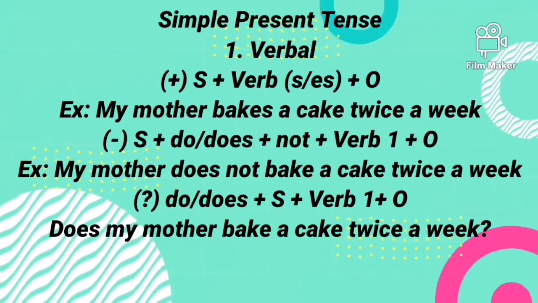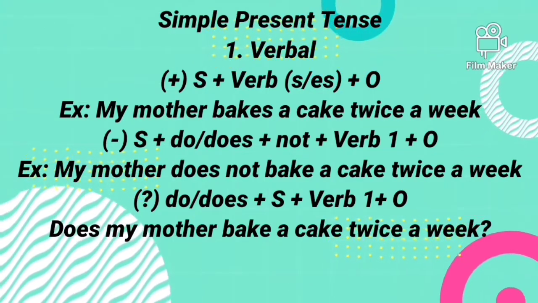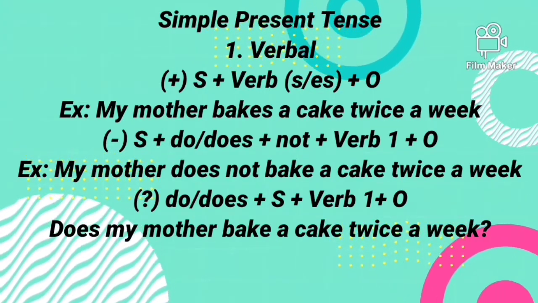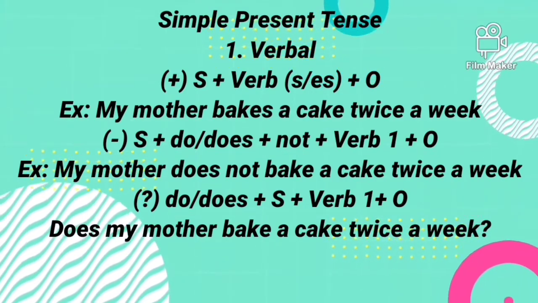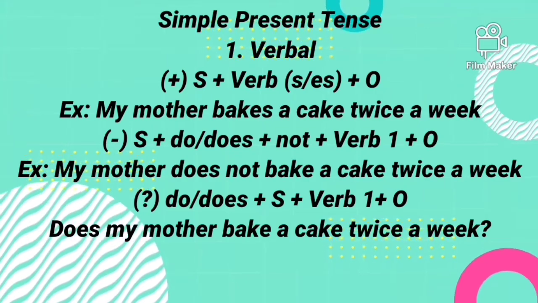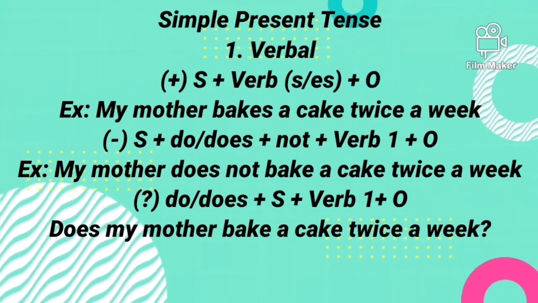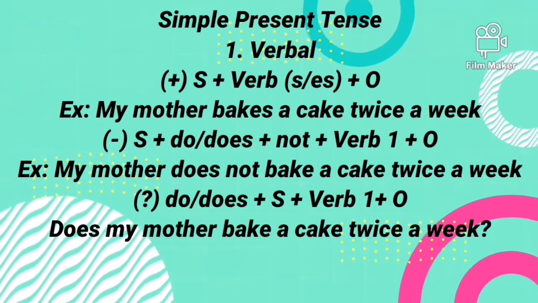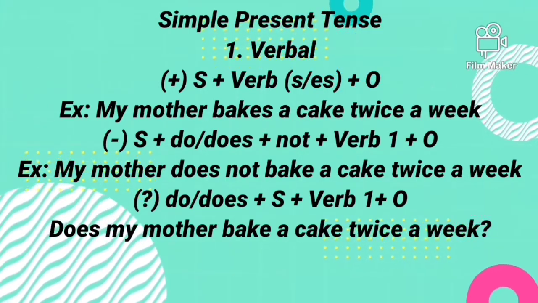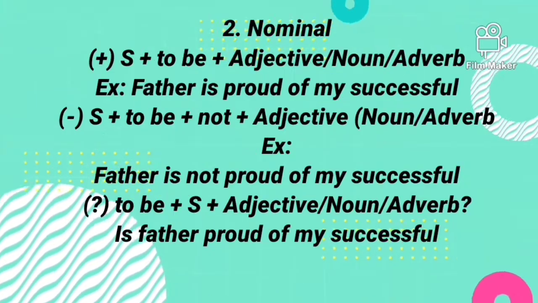Negative sentence: subject plus do or does plus not plus verb 1 plus object. Example: my mother does not bake a cake twice a week. Interrogative sentence: do or does plus subject plus verb 1 plus object. Example: does my mother bake a cake twice a week?